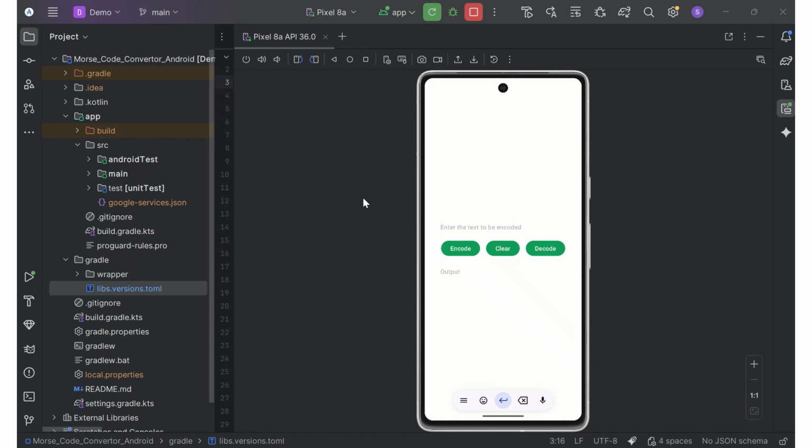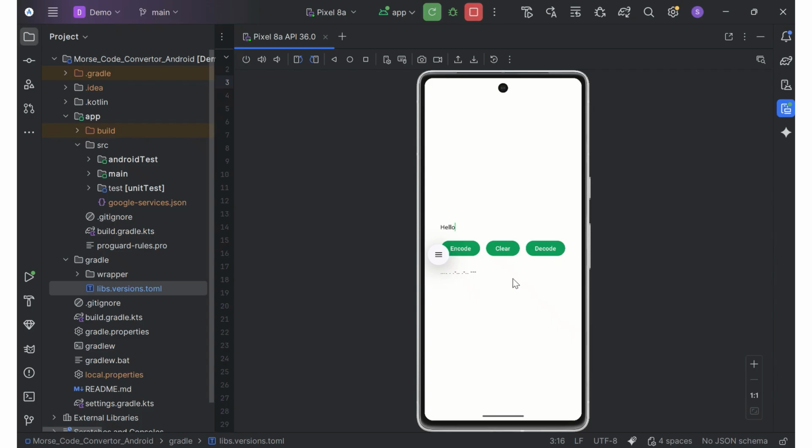So let's try a simple word hello. So let's say encode. As you can see, it's translated the word hello to the Morse code, dots and dashes. And basically, that's how it sounds like. Yep, this was hello.